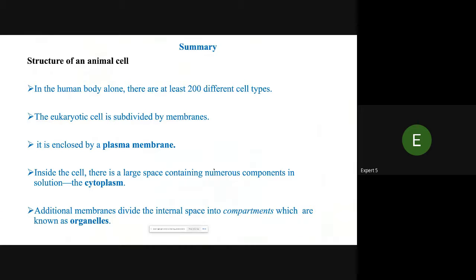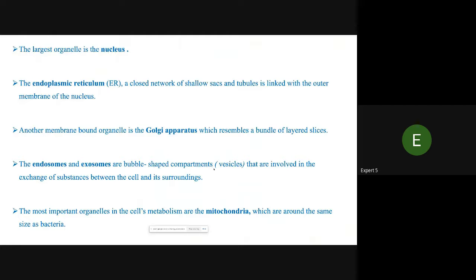The eukaryotic cell is enclosed by a plasma membrane. Inside the cell, there is a large space containing numerous components in solution, called cytoplasm. Additional membranes divide the internal space into compartments, which are known as organelles. The largest organelle in the cell is the nucleus, and the endoplasmic reticulum, a closed network of shallow sacs and tubules, is linked with the outer membrane of the nucleus.